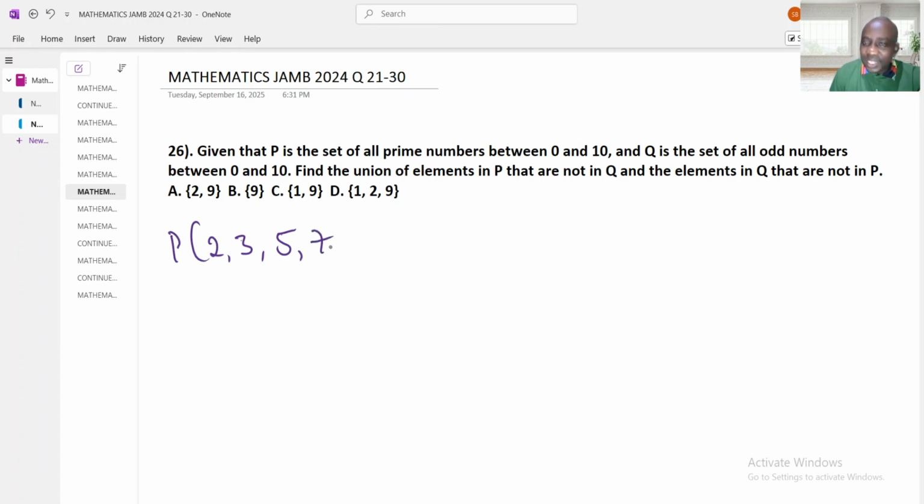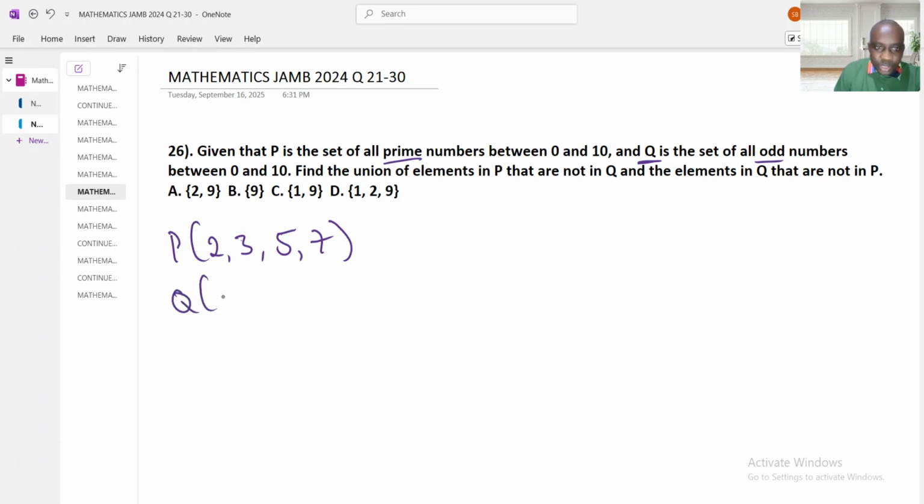9. 3 can divide 9. So 9 is not part of the prime numbers. Therefore, we stop there. That's for P, the prime numbers. And for the odd numbers, that one is Q. Now let's write out Q.